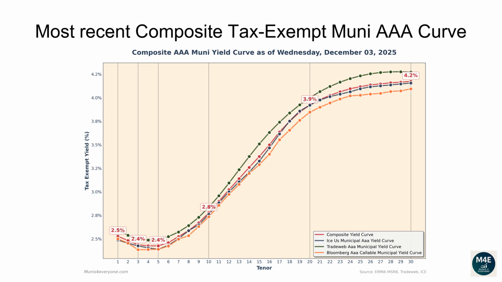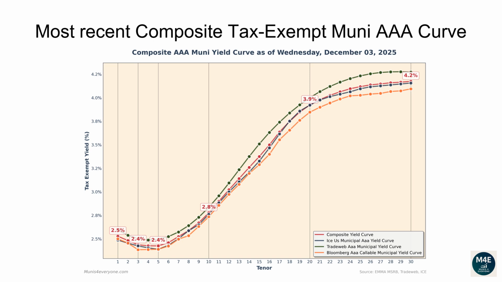The following composite tax-exempt yield curve is based off the most recent ICE, TradeWeb, Bloomberg yield curves that are available on the MSRB website, plus some proprietary extra adjustments, as of December 3, 2025. The one-year composite tax-exempt yield is 2.53%.